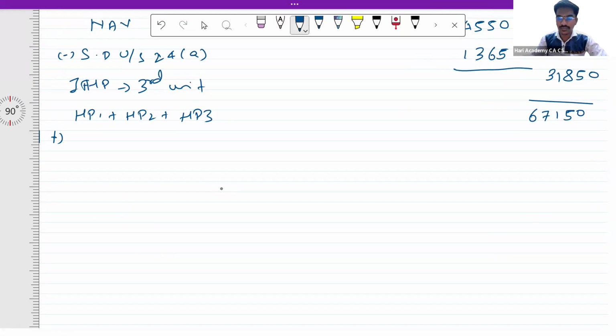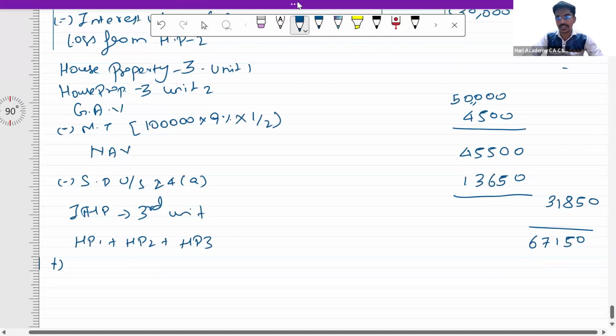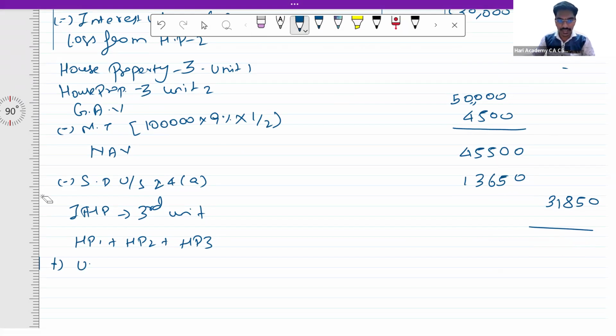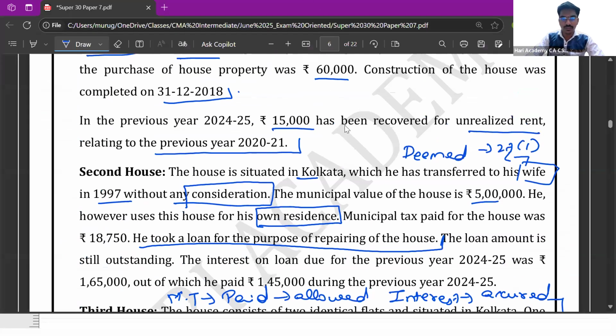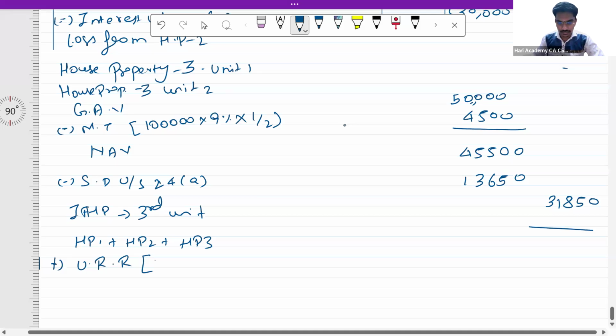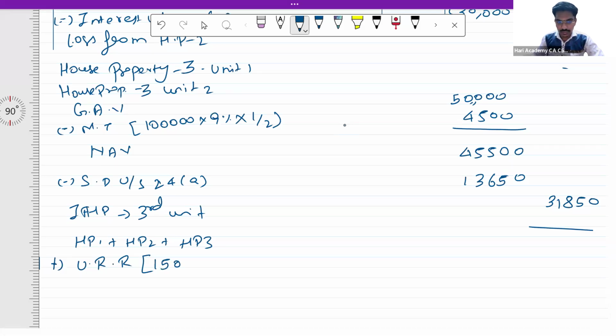Sorry, there is a small error here. This is 67,150, but this is not the final total. To this, you have to add the unrealized rent portion. As far as unrealized rent is concerned, he has received 15,000 as unrealized rent.